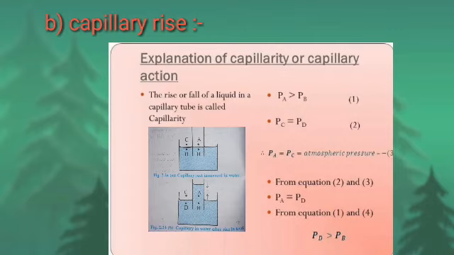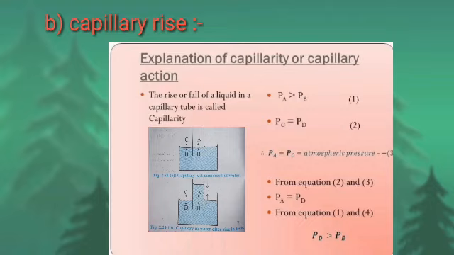Point C is just above the plane surface outside the capillary tube, and point D is just below the plane surface, outside the capillary tube and below point C. Let PA, PB, PC and PD be the values of pressure at points A, B, C and D respectively.